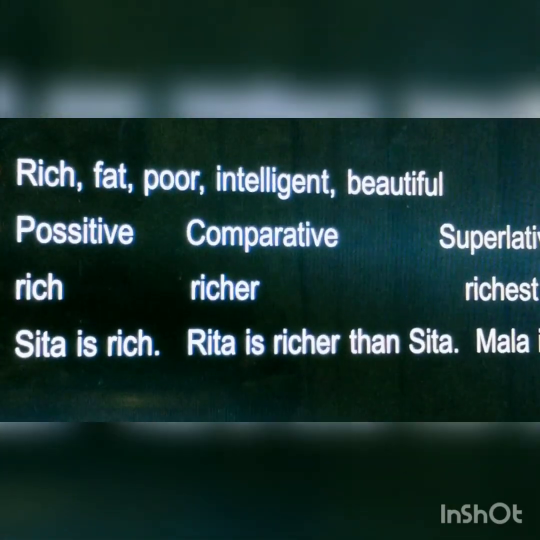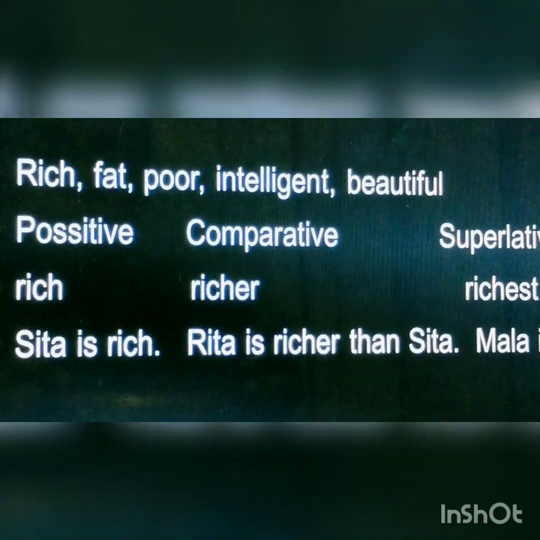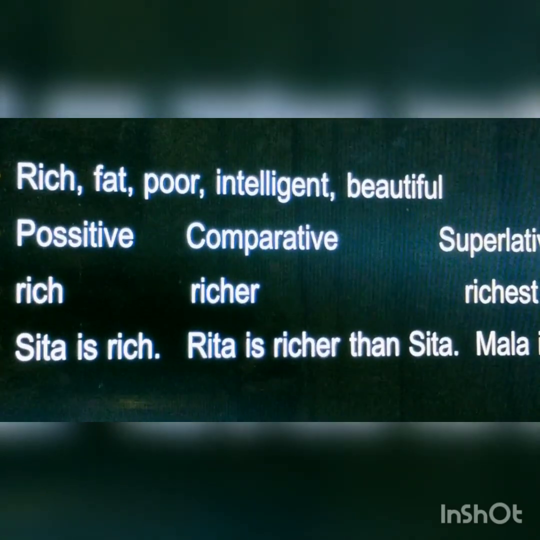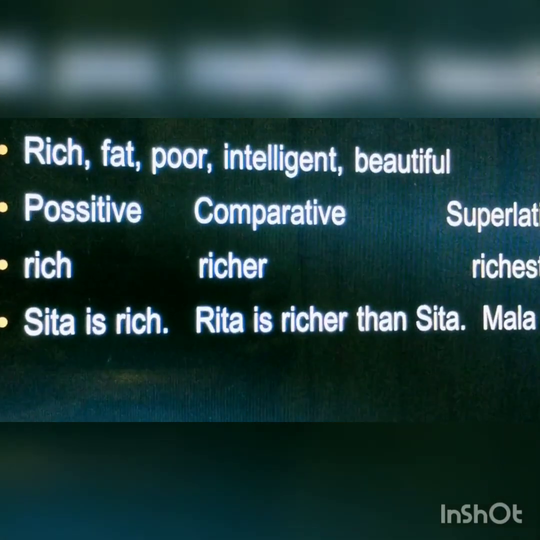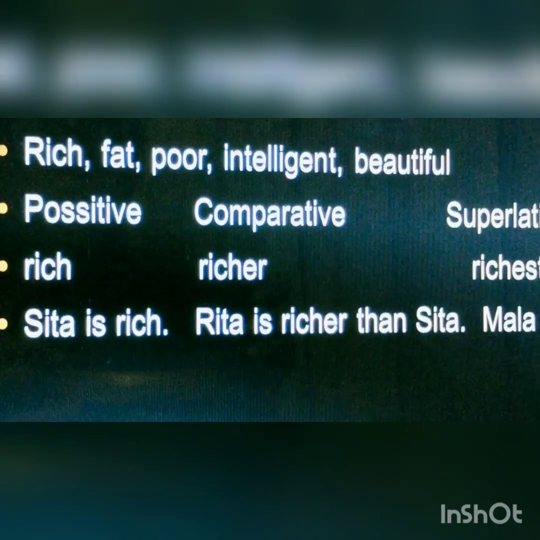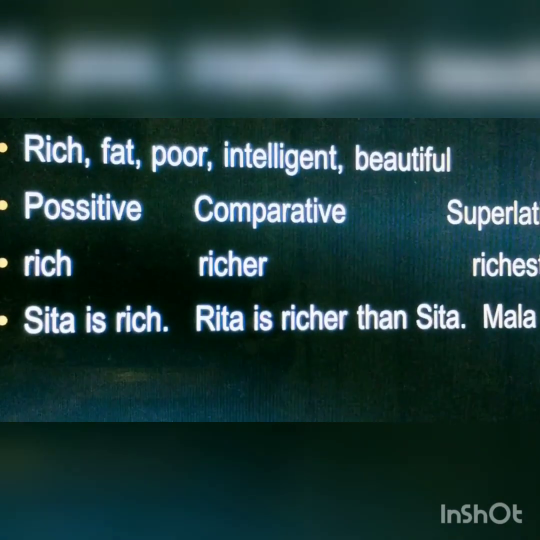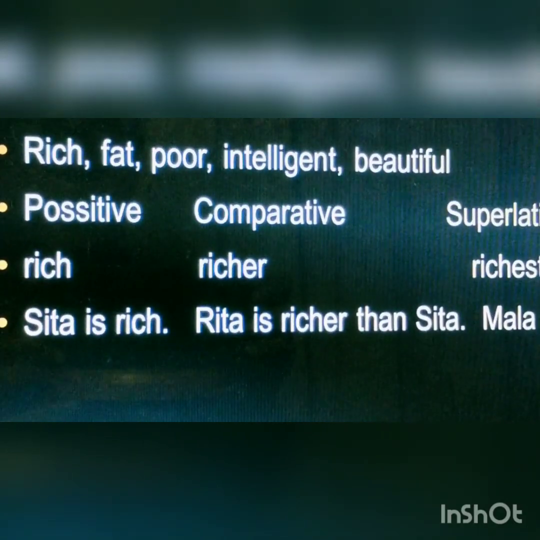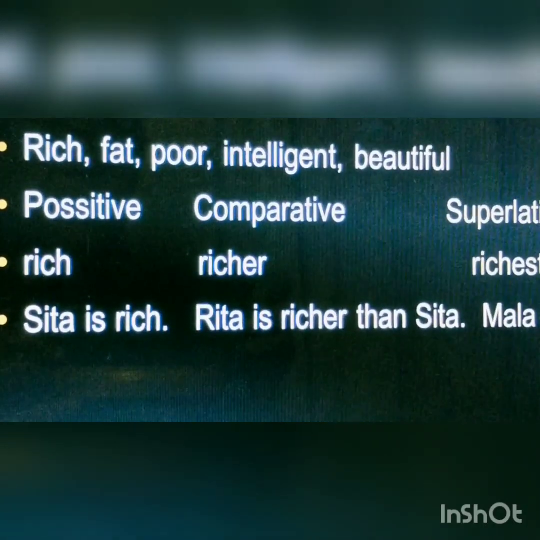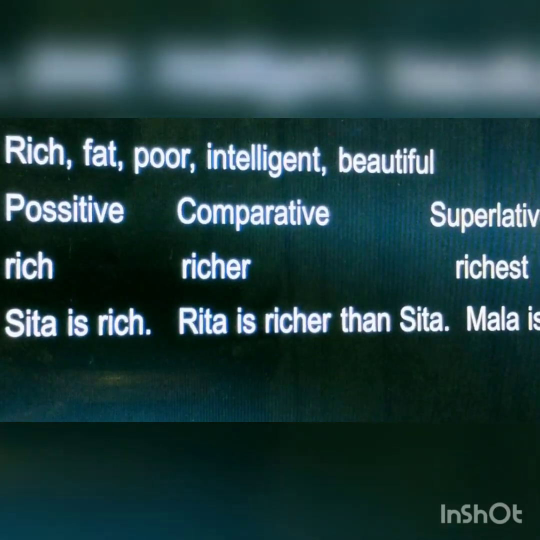Now see, I have given some words of adjectives. Rich, fat, poor, intelligent, beautiful. These words are adjectives. Now we have to increase the level of it or degree of it. Actually, there are 3 degree of adjectives: positive, comparative, and superlative degree.